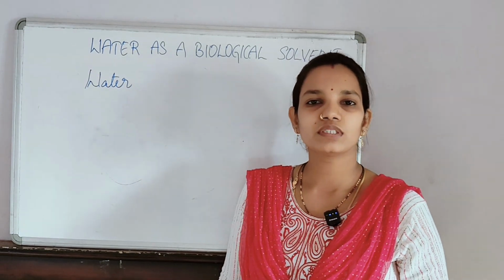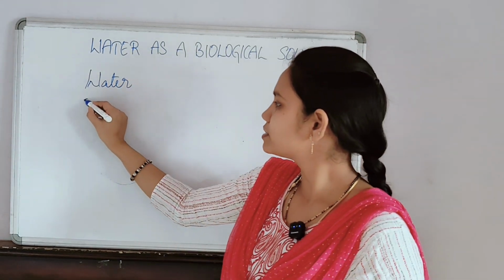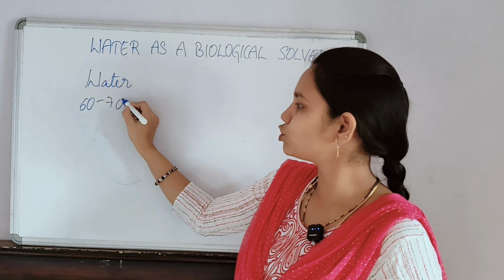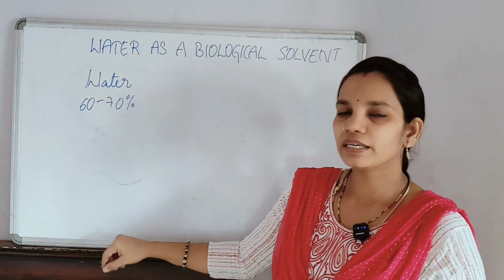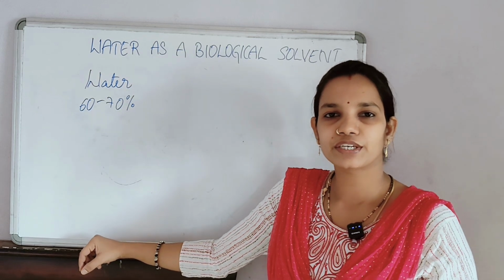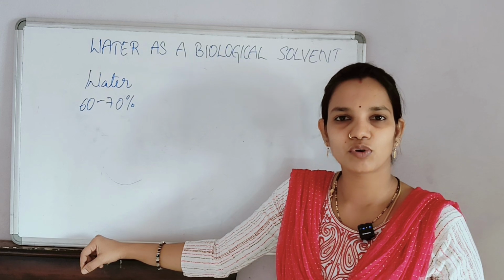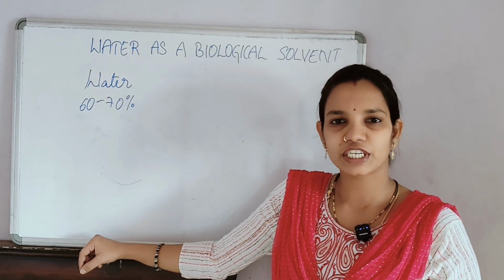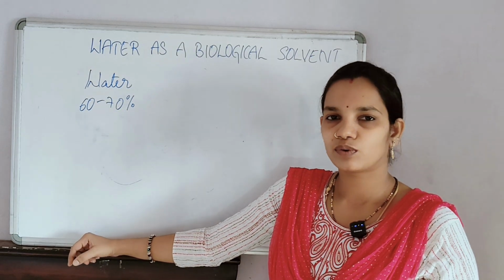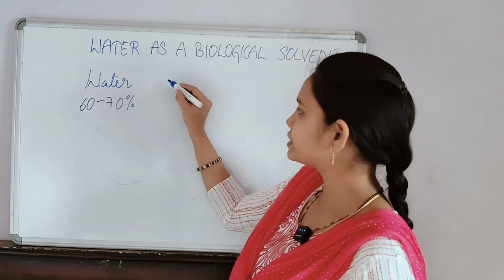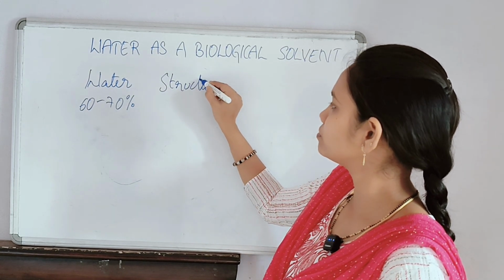Water. It is the most abundant compound in all living organisms. In fact, 60 to 70% of our human body is composed of water. It is a medium where all the biochemical reactions take place, whether it is digestion, transport of nutrients, removal of waste, or even temperature regulation. Water plays a key role. Now let's see the structure of the water molecule.